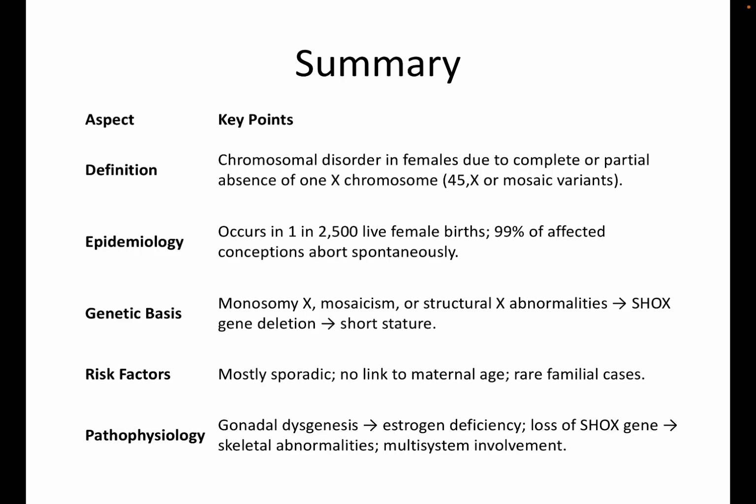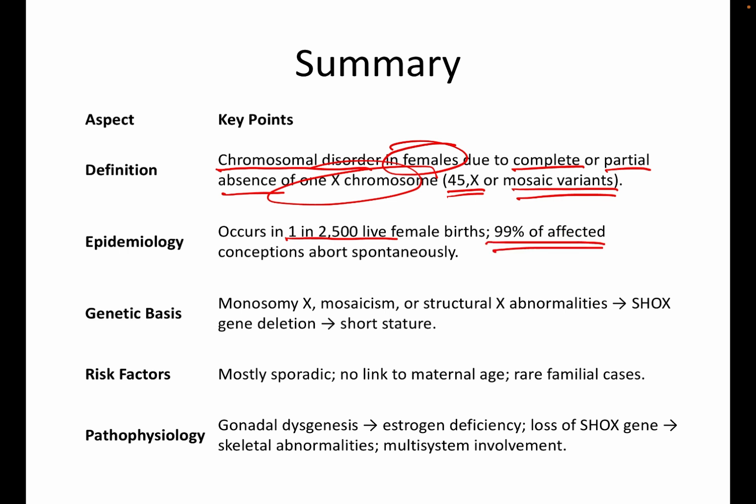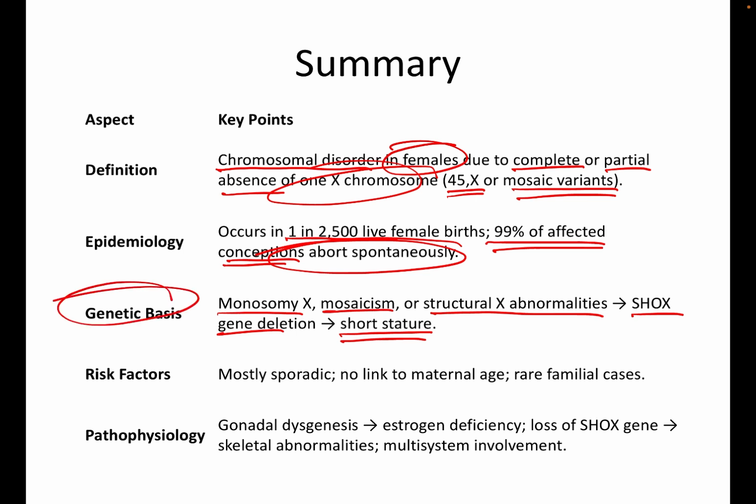So, to summarize, Turner syndrome is a chromosomal disorder in females due to complete or partial absence of one X chromosome, usually 45XO or mosaic variants. It occurs in 1 in 2500 live births. 99% of those affected are aborted spontaneously after conception. Monosomy X, mosaicism, structural X abnormalities, and SHOX gene deletion resulting in short stature are the genetic basis. It is mostly sporadic, with no link to maternal age, though rare familial cases may be involved.